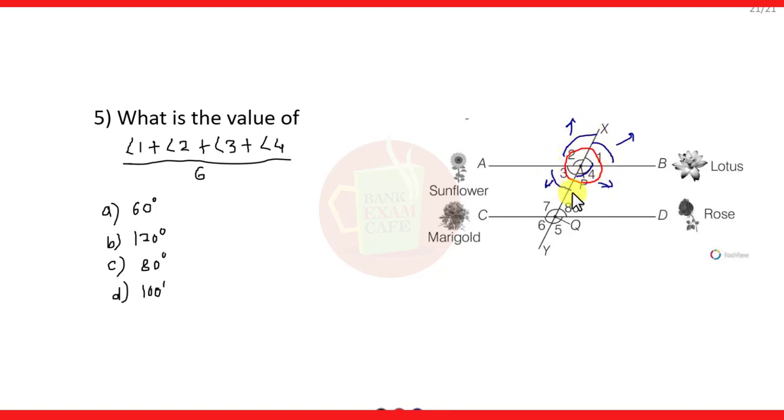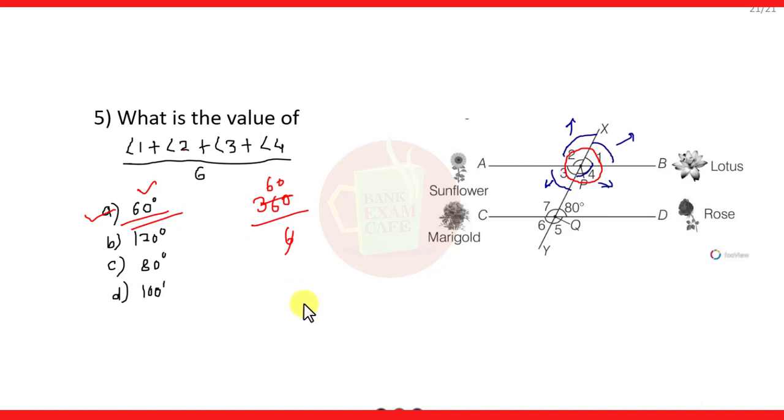So whatever be the measures of all these 4 angles, the total will be 360 degrees. So the sum of these 4 angles is 360 degrees divided by 6. 6 6s are 36 and 0, so it will be 60 degrees, and therefore the A option is the correct option, that is angle 1 plus angle 2 plus angle 3 plus angle 4 divided by 6 is equal to 60 degrees.